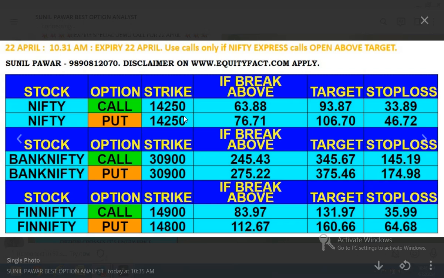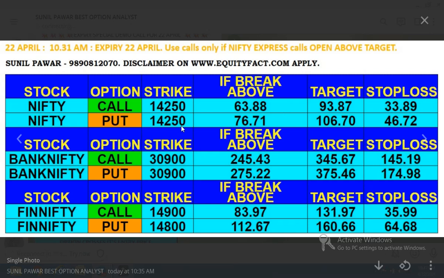So now, if you see the current price of the Nifty call option or Nifty put option of 14,250, you will find both prices are below the entry price given on the screen. Let us say Nifty call option 14,250 is currently around 55. When it crosses 63.88, then only we'll buy.